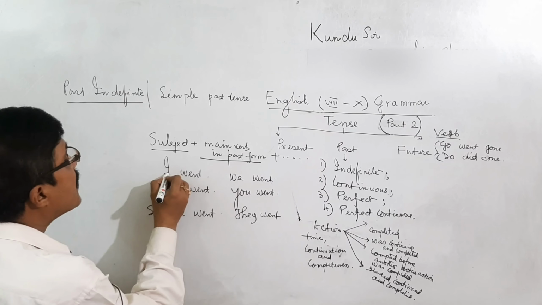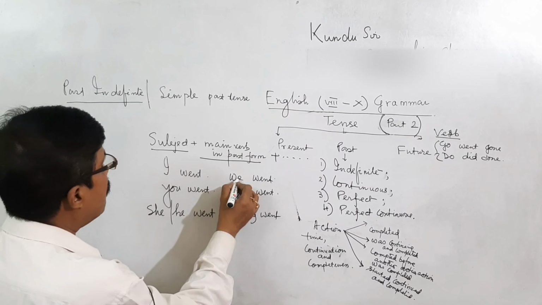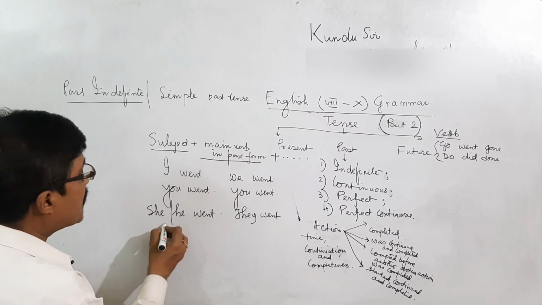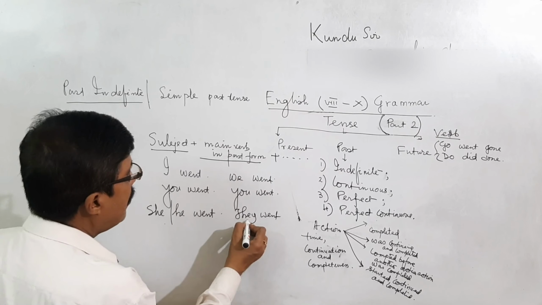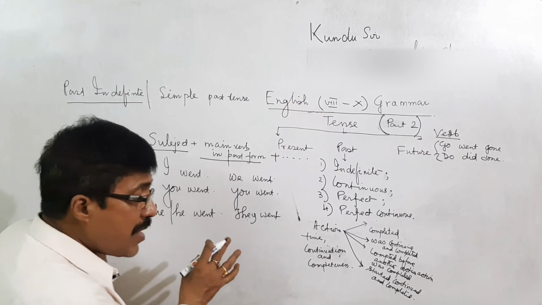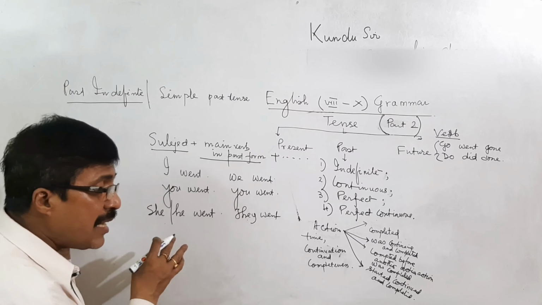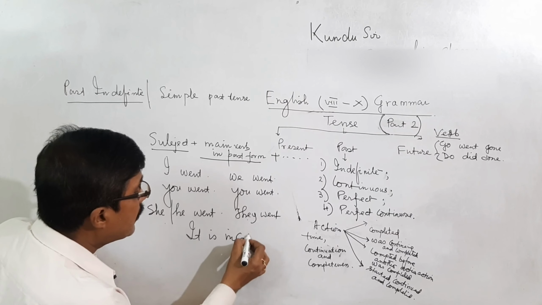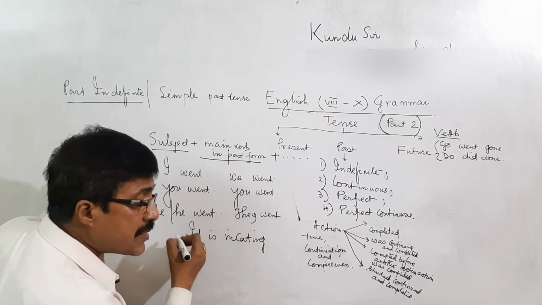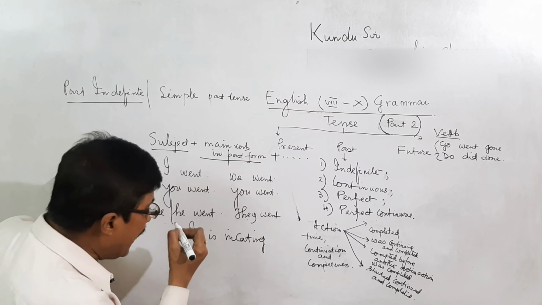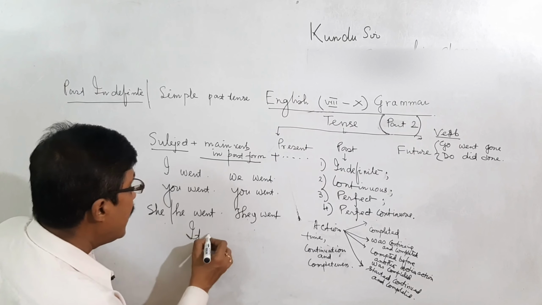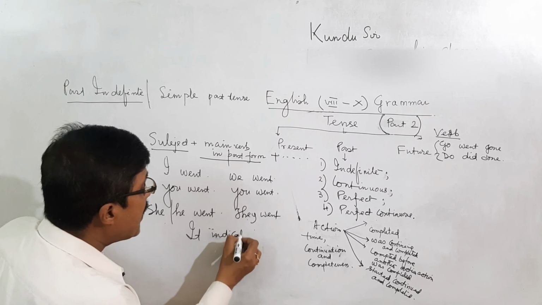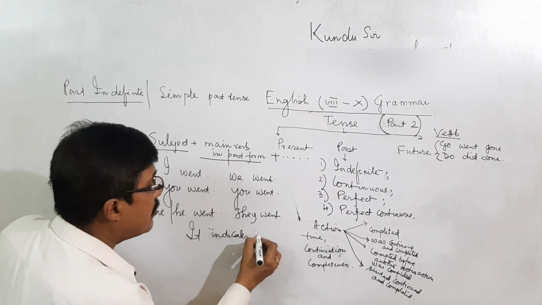So it is first person singular, first person plural, second person singular, second person plural, third person singular, third person plural. It indicates an action.